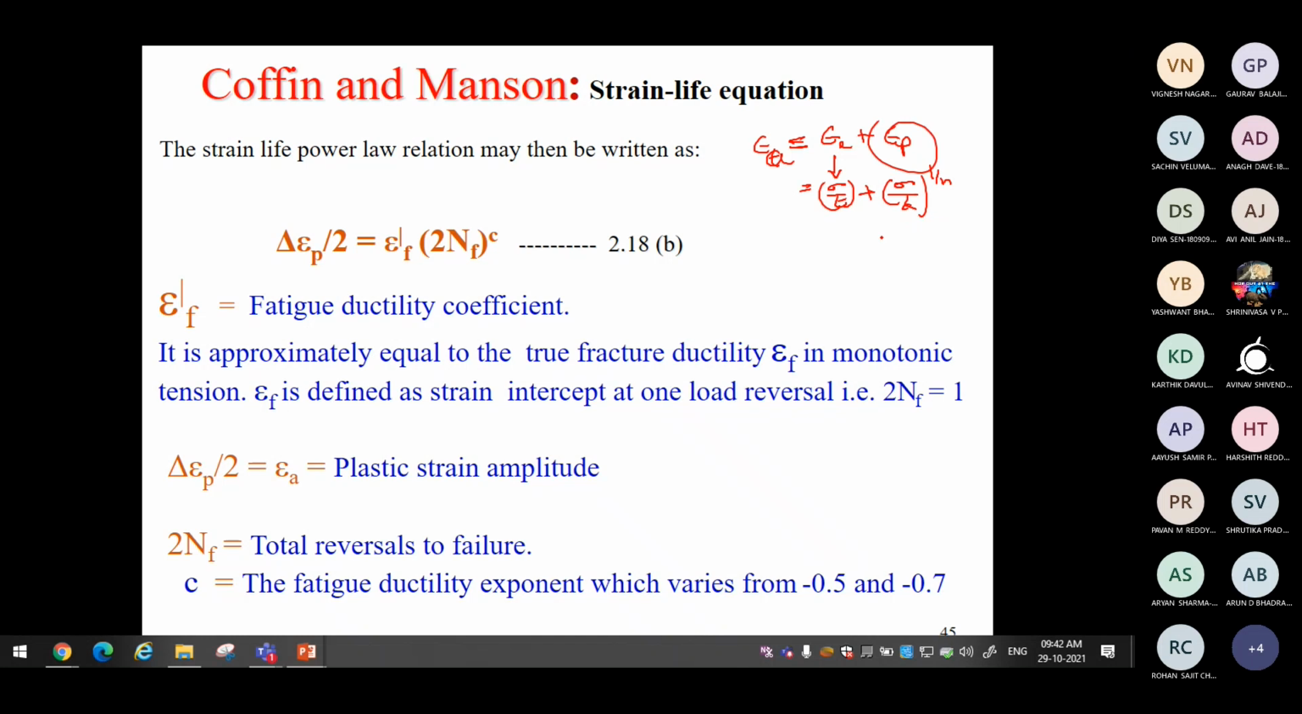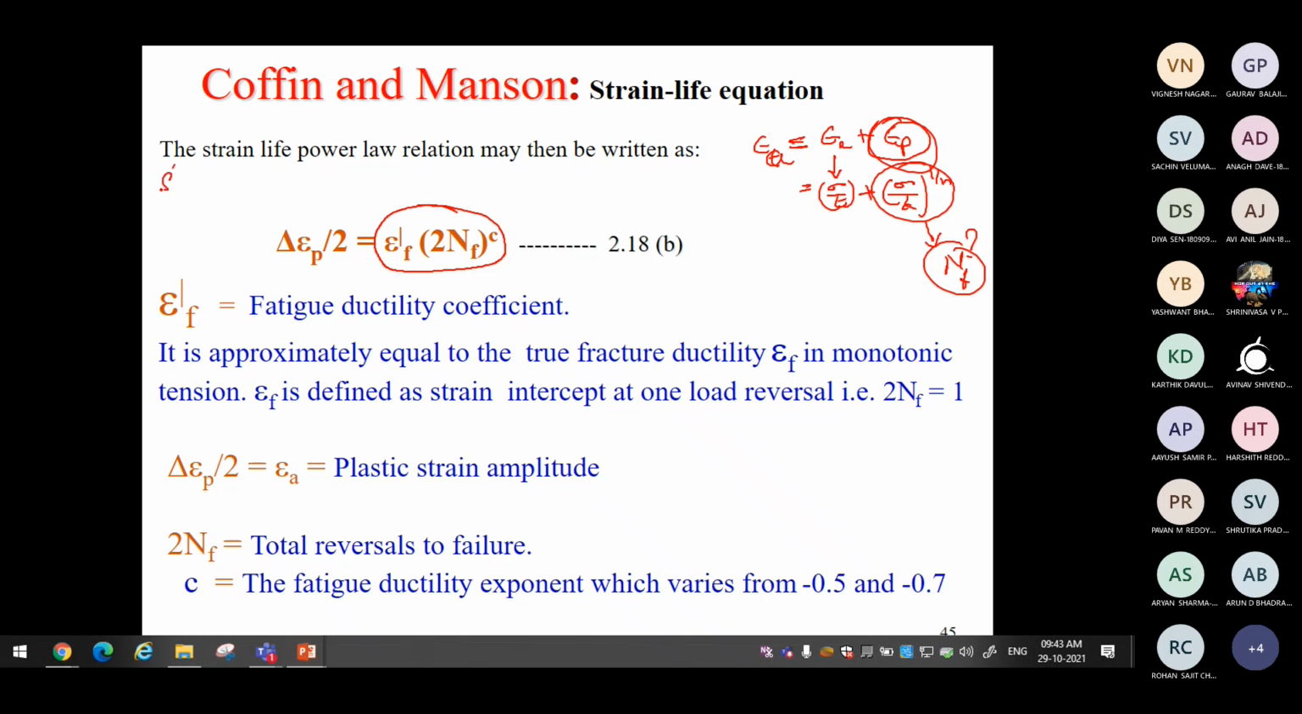Now this plastic part, how is it related to the life? How can we change this to NF, how can we get the life, the number of cycles to failure? This relation is also given by Coffin and Manson, similar to the Basquin equation. Luckily, Coffin and Manson have determined that the plastic strain amplitude epsilon P can be related similarly to how we related the elastic strain with the Basquin equation.